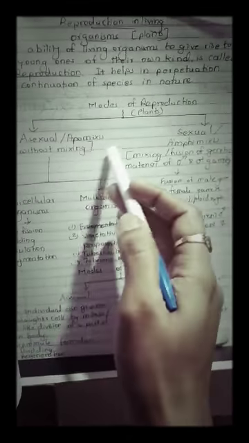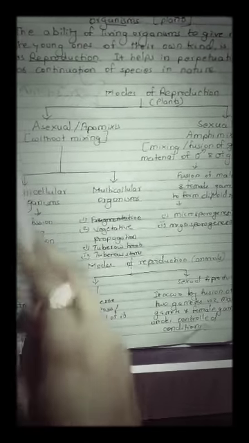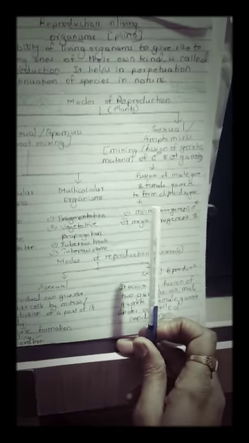There is not much difference because the terms are the same. Only the names which are given differ. Apomixis is the term given for asexual reproduction carried out in lower plants, and amphimixis is used for higher plants, because we never use the term amphimixis for human reproduction. It is purely called a sexual mode of reproduction. So we will study it step by step, one by one.